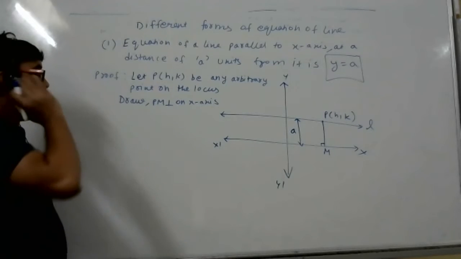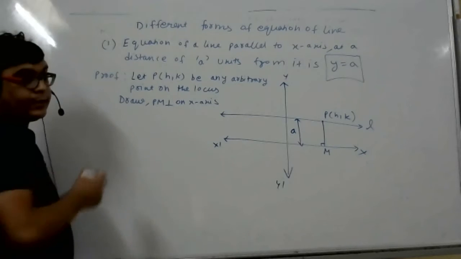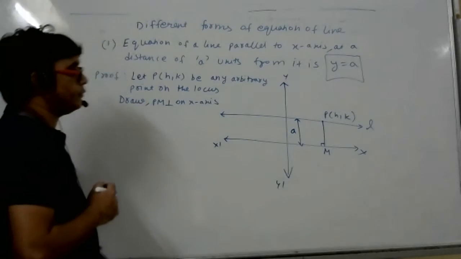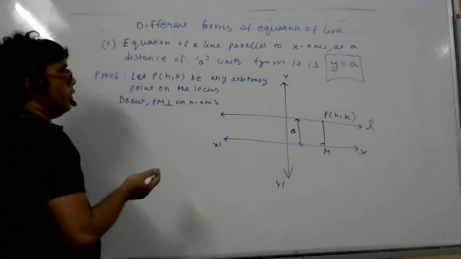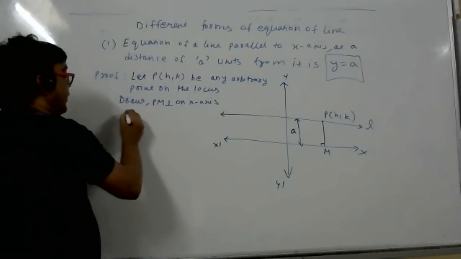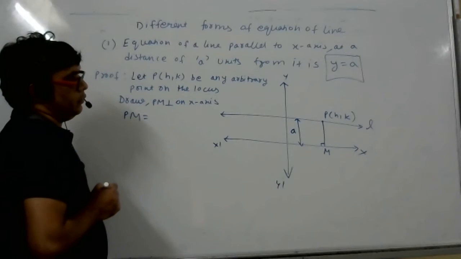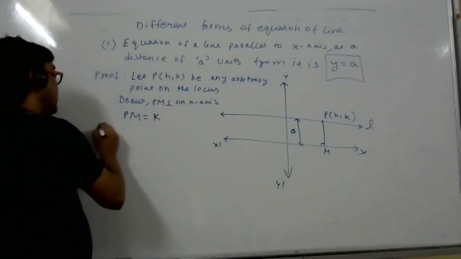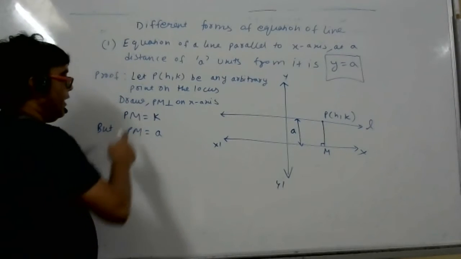Now, next step, Ananya will help me. Tell me, Ananya. Hello. Yes, sir. Tell what to do next. I don't know, sir. We haven't done the proof of parallel lines, slope. Very good. Now see here, now you can do it. Tell me, Ananya, what is the length of PM? PM is K. Very good. But PM is how long? A also. Yes, sir. PM is K, PM is A.